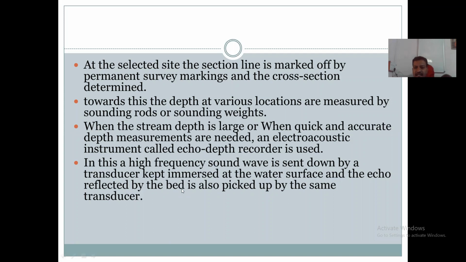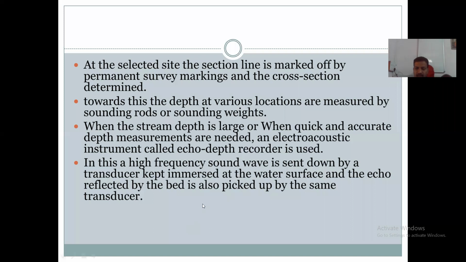then at that gauging site, a section line is marked off by permanent survey markings. Markings are done at the selected site. हे marking केलं जातं. That section, area of cross section, is marked by permanent survey markings. Permanent survey markings आहेत. By using those permanent survey markings, then the gauging site is fixed, or by using suitable survey marking methods.